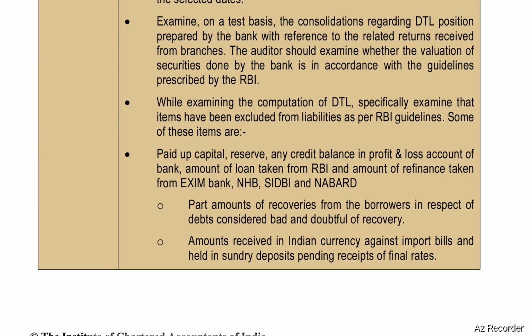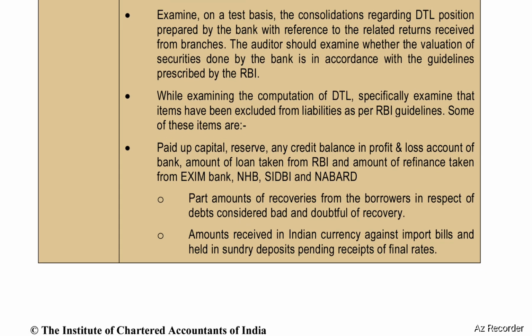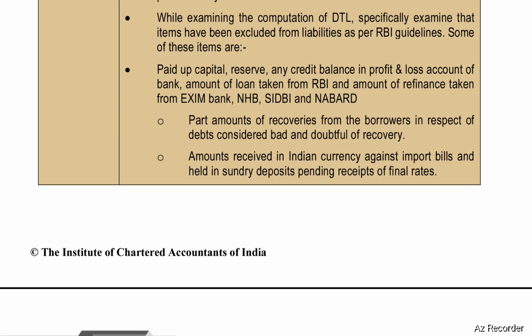Examine on a test basis the consolidations regarding detailed position prepared by the bank with reference to the related returns received from branches. The auditor should examine whether the valuation of securities done by the bank is in accordance with the guidelines prescribed by the RBI. While examining the computation of DTL, specifically examine that items have been excluded from liabilities as per RBI guidelines. Some of these items are paid up capital, reserves, any credit balance in the P&L account of the bank, amount of loan taken from RBI, and amount of refinance taken from Exim Bank, NHB, SIDBI, and NABARD.